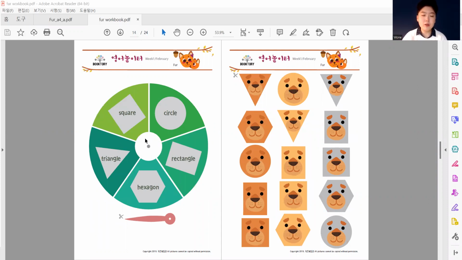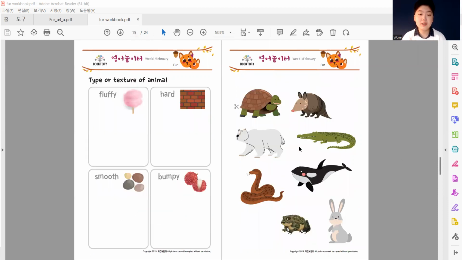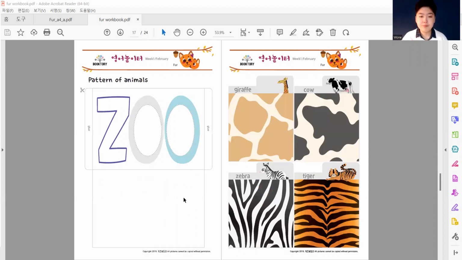And you're going to make a pinwheel. You're going to make a wheel, spin it, and you're going to match it and glue it on to each of its face. Right here, we're going to look into the type or texture of an animal. We have fluffy, soft and fluffy like cotton candy, hard like a brick, smooth like rocks. So rocks are hard, yes, but the surface is very smooth. Bricks are not. Bricks are hard and very rough. We have bumpy, right? Bumpy, bumpy.